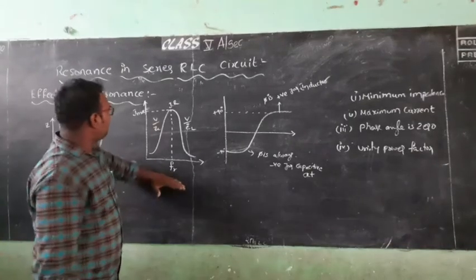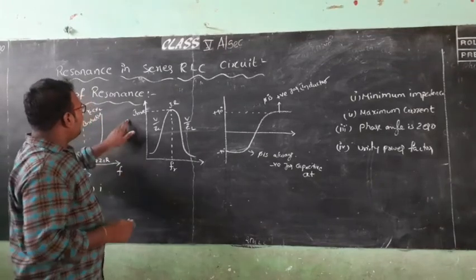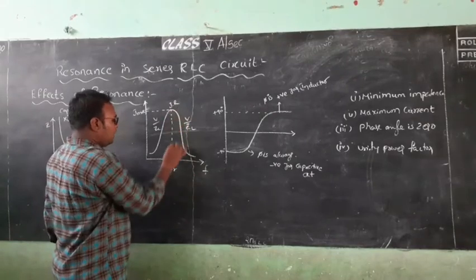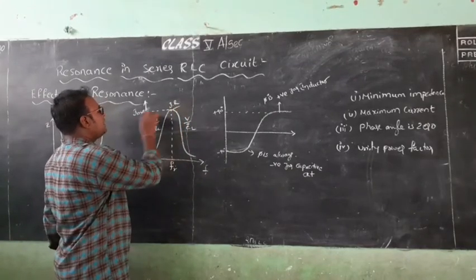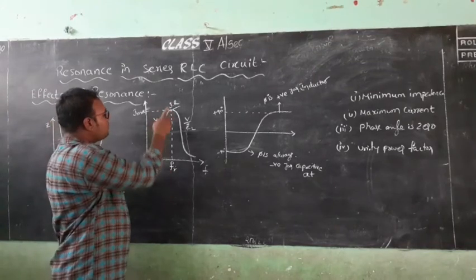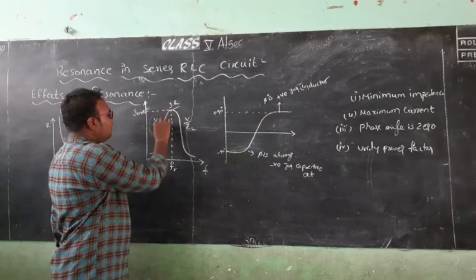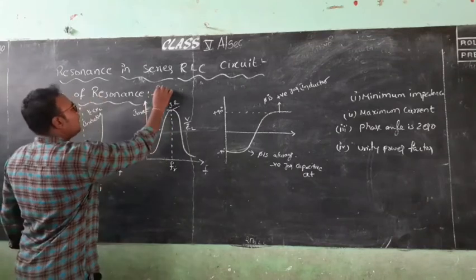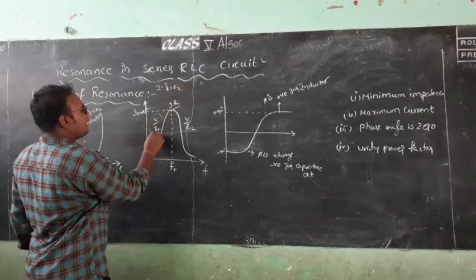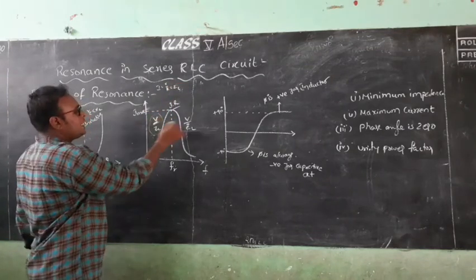And coming to the second one, maximum current. See here, this is the plot plotted between the current and the frequency f. At the resonance frequency, the current is the maximum current. So when the resonance occurs, the current becomes maximum, and this slant region represents the V by Z. We know that I is equals to V by R. So R is the ZC here. That's why this is the capacitive region, so the current is V by ZC, and this is the inductive region.